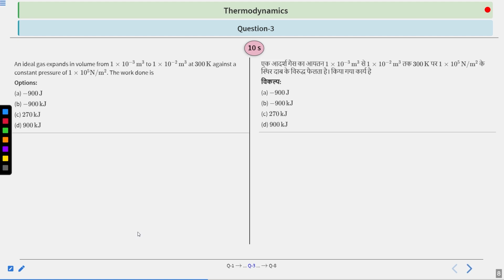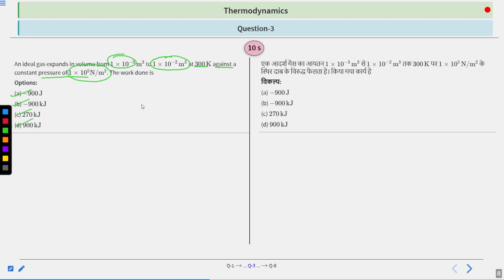Question number 3 says that an ideal gas expands in volume from 1 into 10 to the power minus 3 meter cube to 1 into 10 to the power minus 2 meter cube at 300 Kelvin against a constant external pressure, which is 1 into 10 to the power 5 Newton per meter square. The work done is: options are A, minus 900 joule; B, minus 900 kilojoule; C, 270 kilojoule; and D, 900 kilojoule.